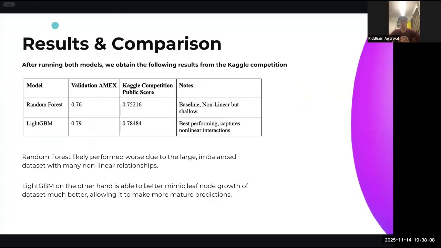After training and evaluating both our models, Random Forest and LightGBM, we observe a clear performance difference. Random Forest served as a strong baseline, but it struggled with the dataset scale and the complex non-linear relationships present in over 180 features. LightGBM, on the other hand, consistently delivered better results. Its ability to handle missing values natively, use leaf-wise growth, and leverage GPU acceleration allowed it to capture subtle patterns in the customer data more effectively. This resulted in strong performance on both the ROC AUC and AMX competition metric.